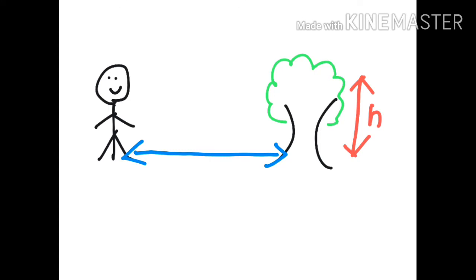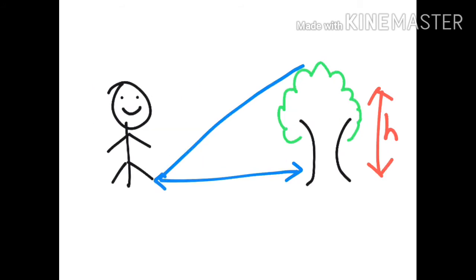And now the angle from her feet to the top of the tree, the angle here. Let me mark the points as A, B, and at the top of the tree C. Now the distance between A and B is known, and let me name this angle theta.